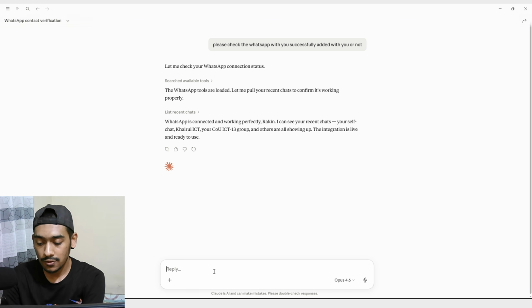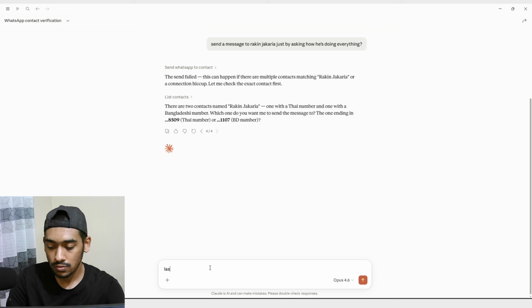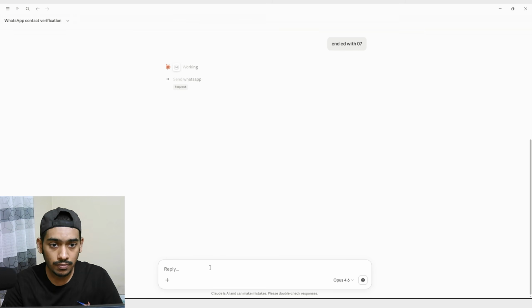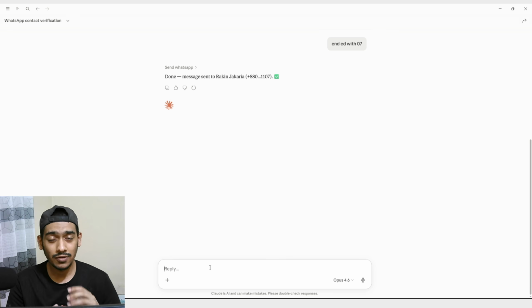So let me say, send a message to Rakin Zakaria just by asking how he's doing. So here you can see that it's showing me there are 2 contacts named Rakin Zakaria, and which one you want to go with. One is a Thai number and another one is a BD number. So I'll just go with the last one ending with 07. So in here you can understand that every time you have to give a very specific name, otherwise it can't actually work with that. So that's very important.